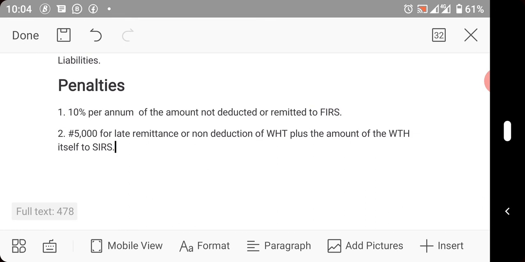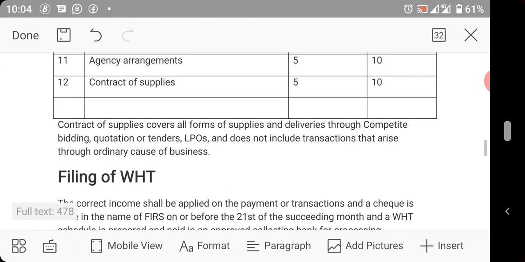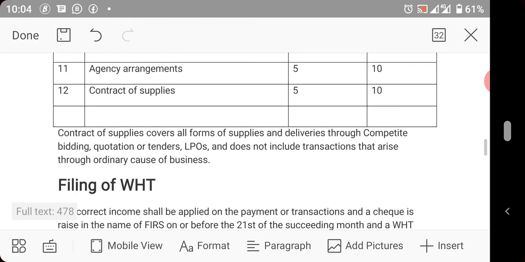So that is that about withholding tax. It's a short topic and doesn't have a theory question, but OBJ questions come out very well here. So try and master it.